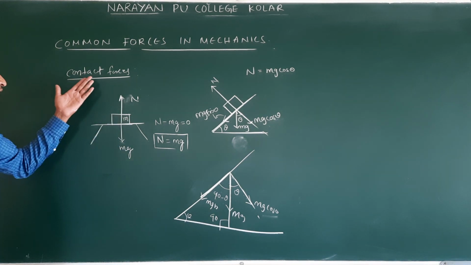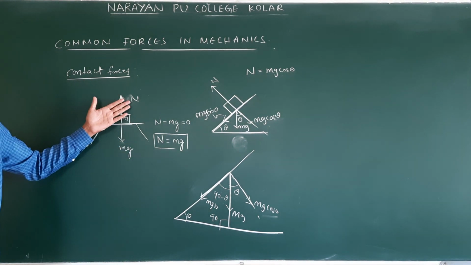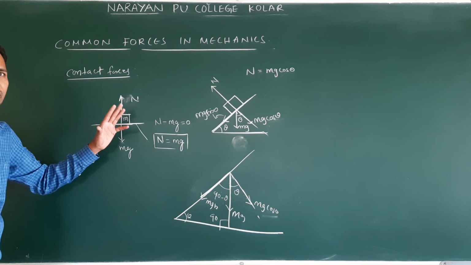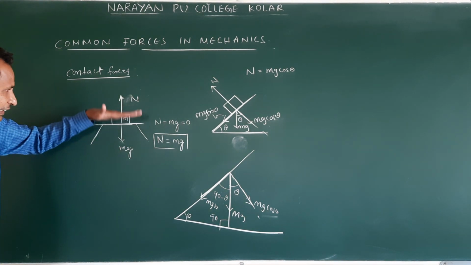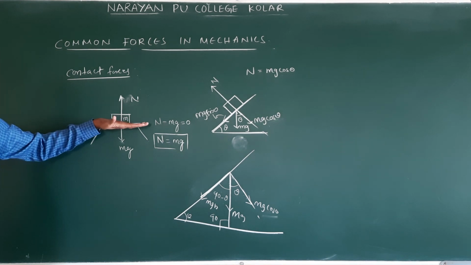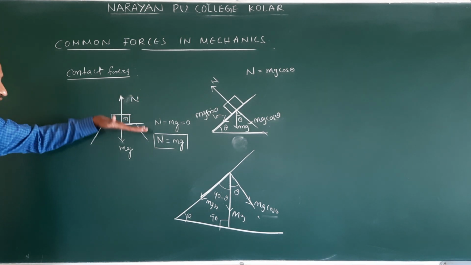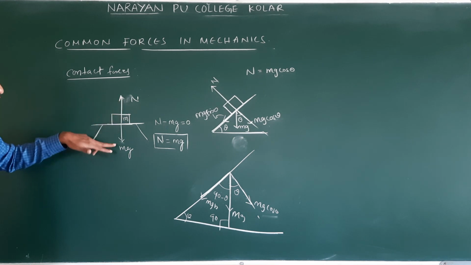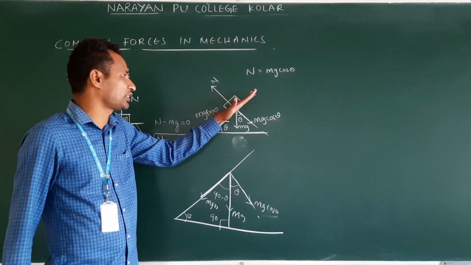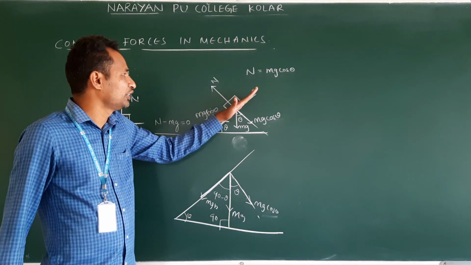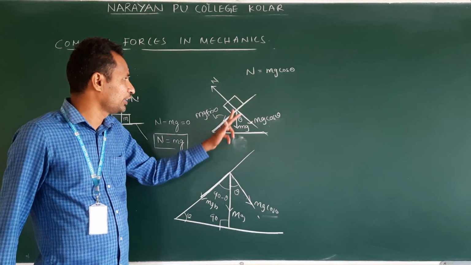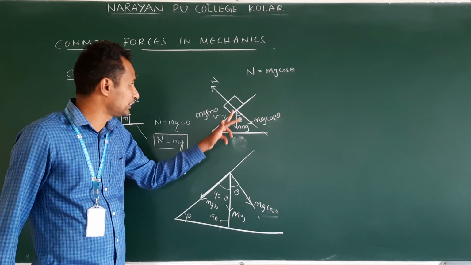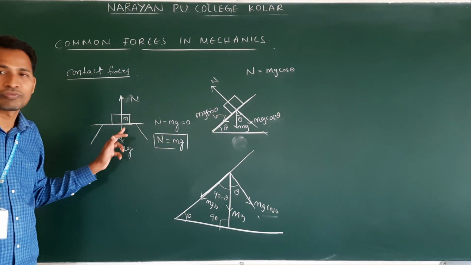Actually, how does this normal reaction come into play when two objects are in contact? So here the contact is exactly horizontal, right? Am I correct or not? It's resting on the horizontal surface. So N is equal to mg. But it's a different situation. The surface is like this, so mg will not act in this direction, downwards. That's why we cannot equate N is equal to mg. See, the situations are different.